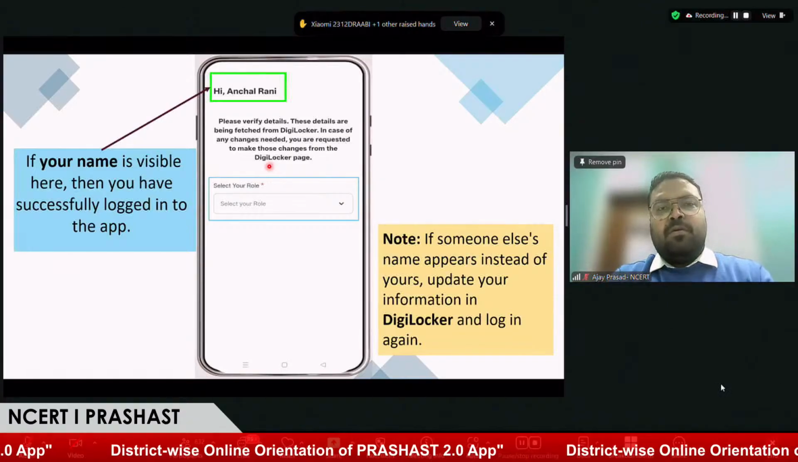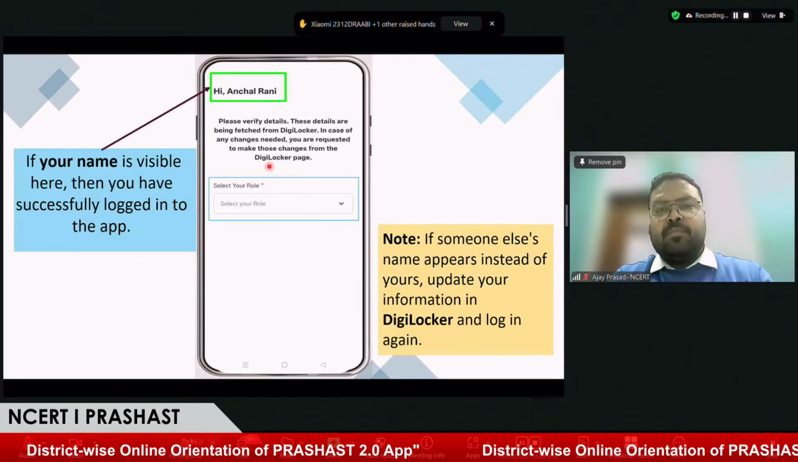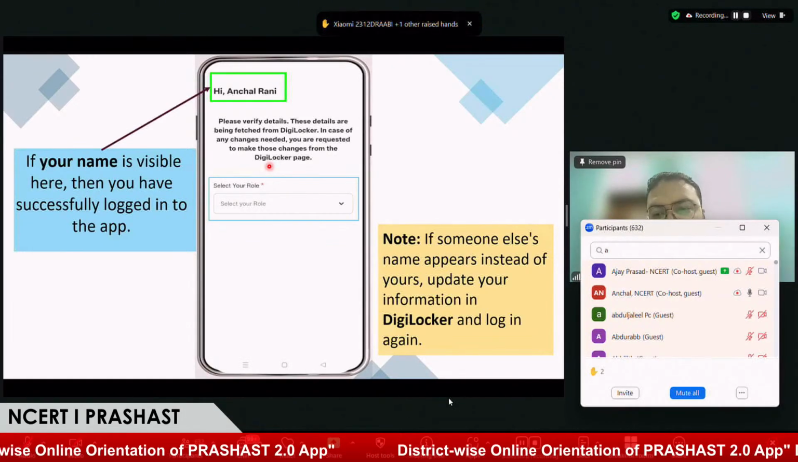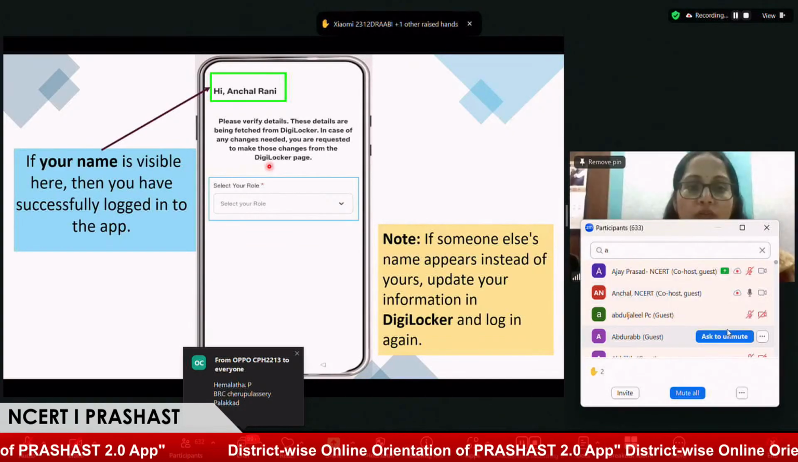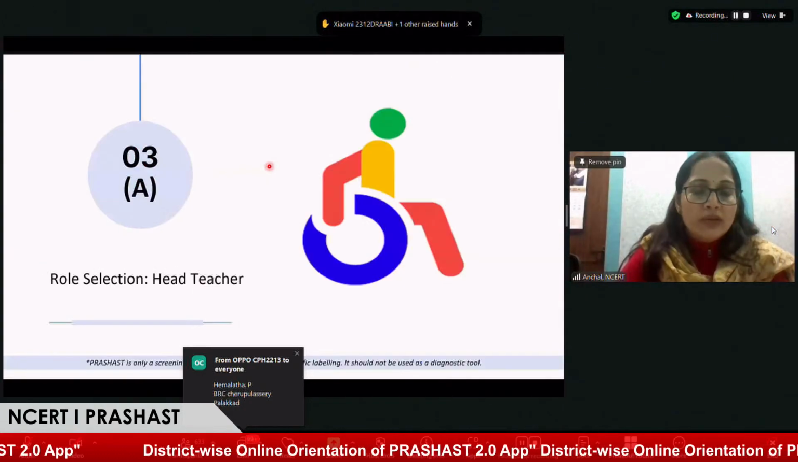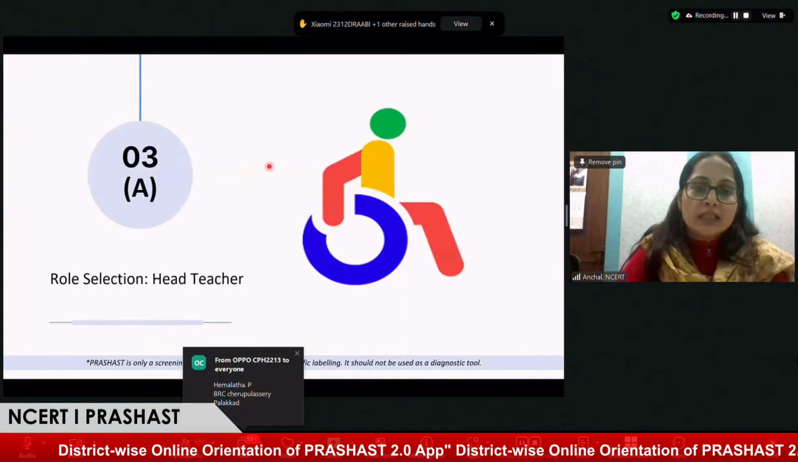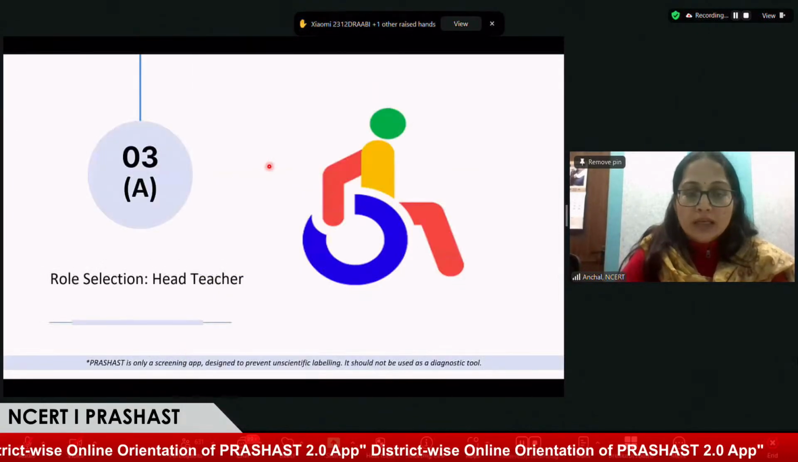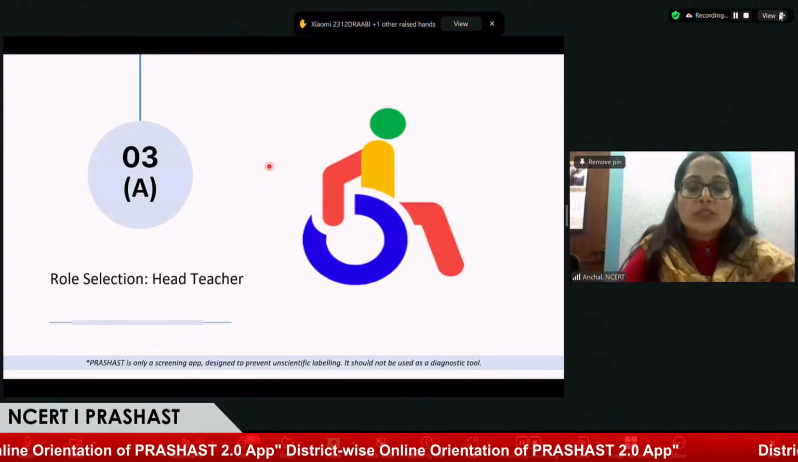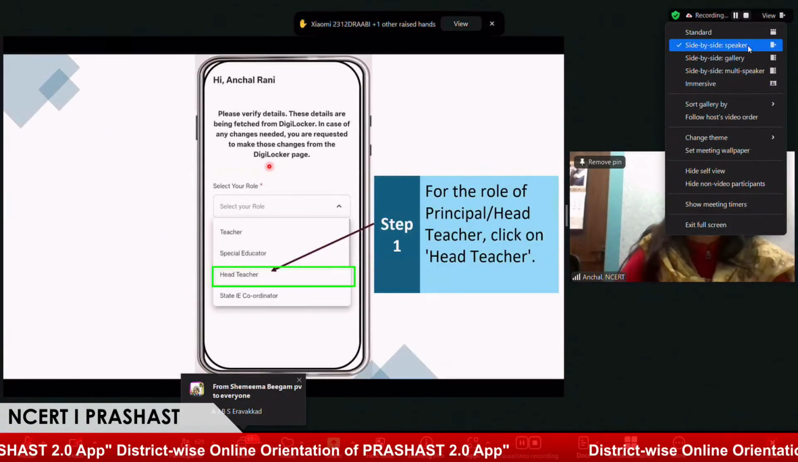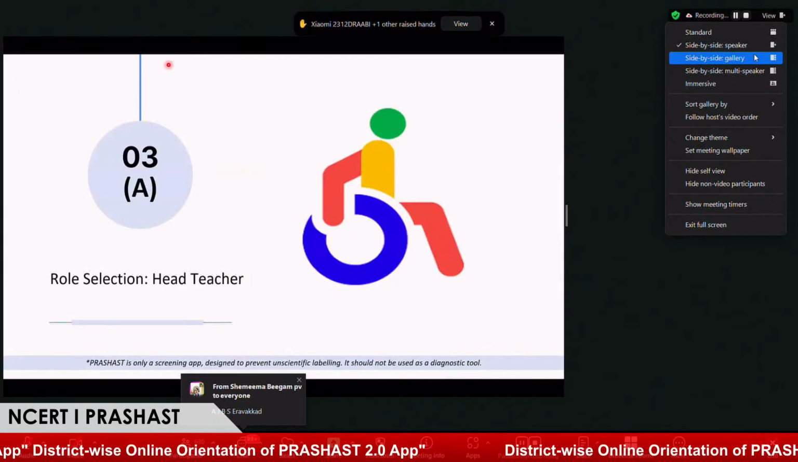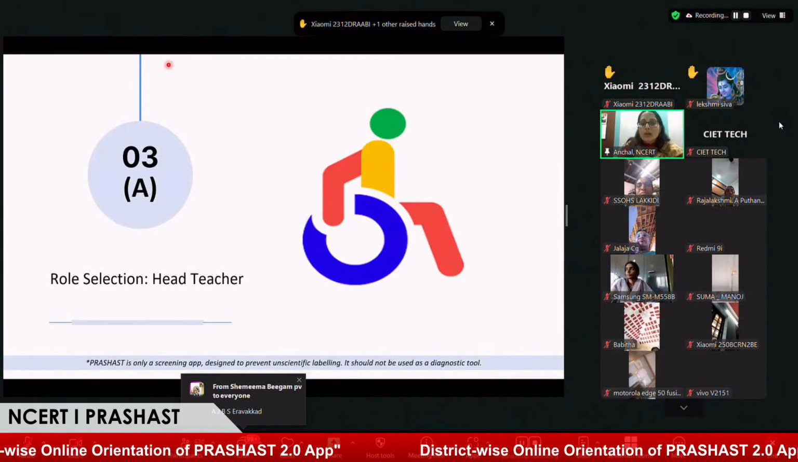Okay, thank you, Ajay sir, for explaining the process of how we can correct the information if the name is not showing. But it is necessary to correct their name, then move forward. Yes, ma'am. Now, after this page, we need to select the role, as you mentioned. And here are three stakeholders: teacher, special educator, and headmaster. Himlata ma'am, my question to you: how can these three persons select their role in this application?